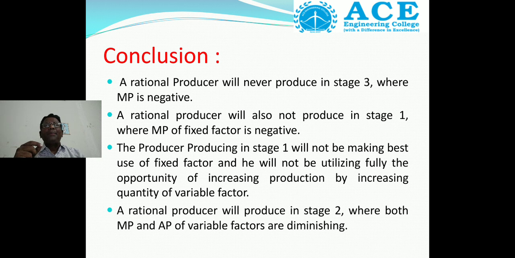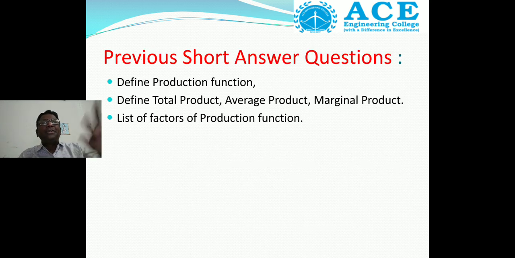Then, on the basis of previous question papers, what questions have been asked from this session? The first question is: define production function. The second question is: define total product, average product and marginal product.